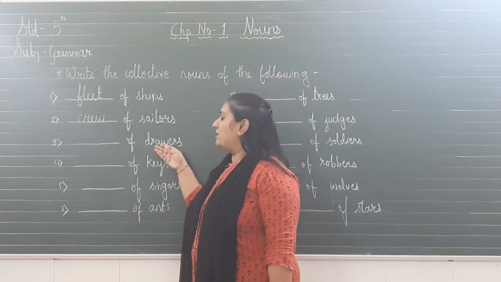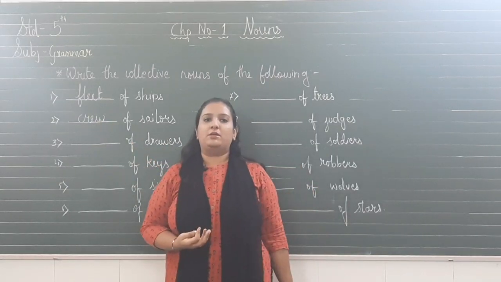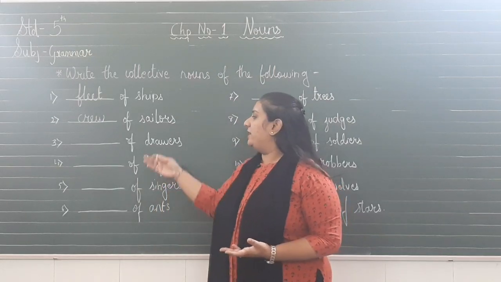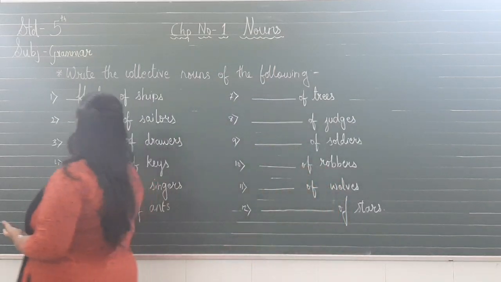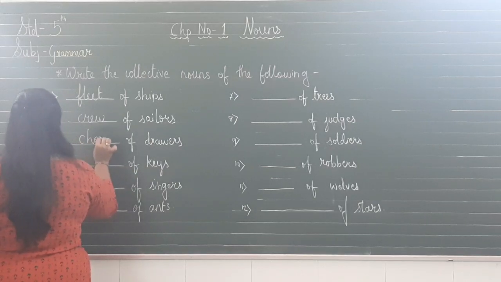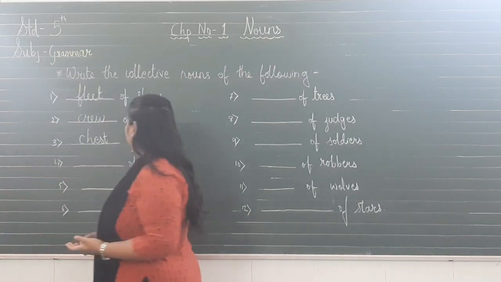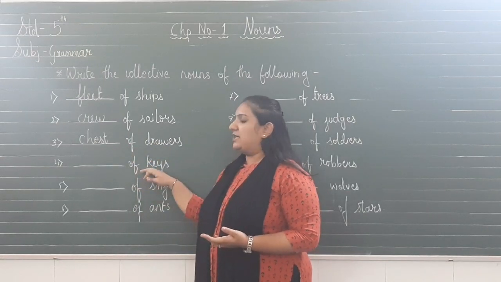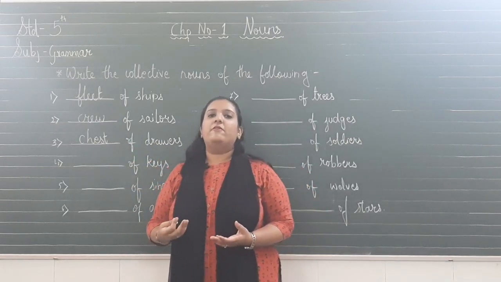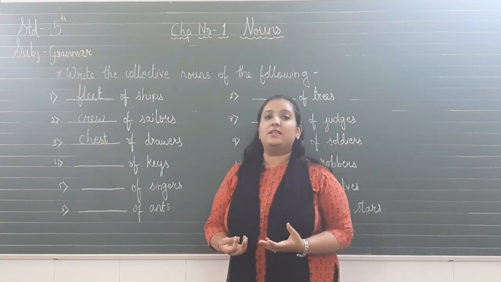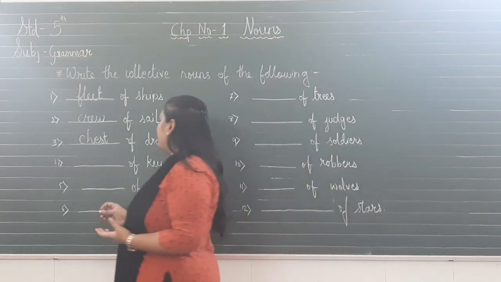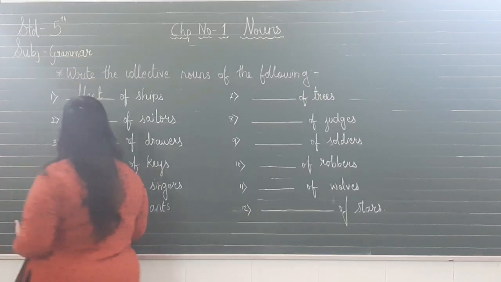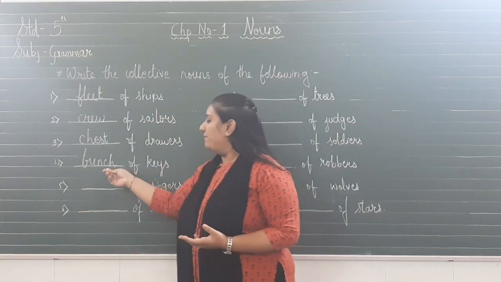Next is drawers. If there are so many drawers in our cupboard, it becomes a group of things, right? So what is the collective noun we give to the drawers? We say chest of drawers. So the collective noun for drawers is chest. Same goes for keys. If we have so many keys, where do we keep our keys? We keep our keys in a bunch. We say bunch of keys. So the collective noun for keys is bunch.